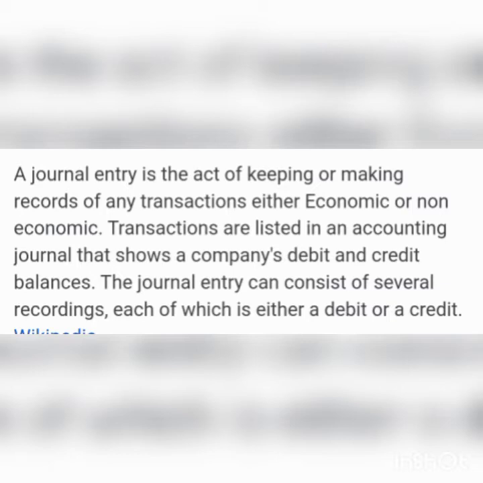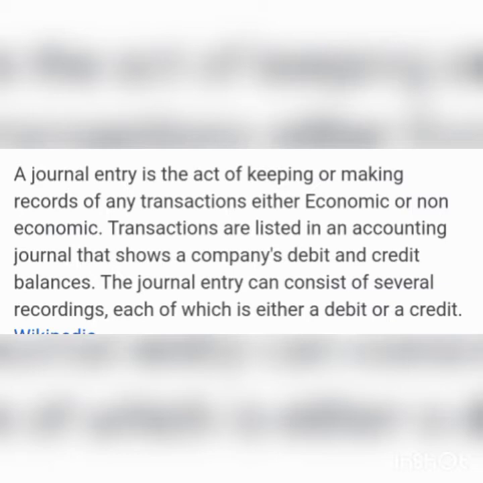Now we are going to learn about a new topic, that is journal. Journal is the basic book of original entry. In this book, transactions are recorded in chronological order as and when they take place. The important classifications of journal are: first one, journal proper; second one, cash book; third one, other day books. The other day books include purchase book, sales book, purchase return book, sales return book, bills receivable book, bills payable book, etc.